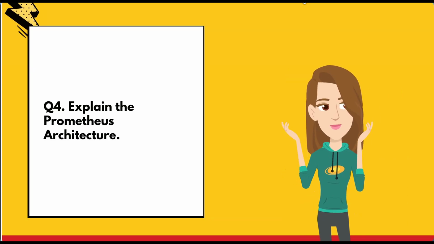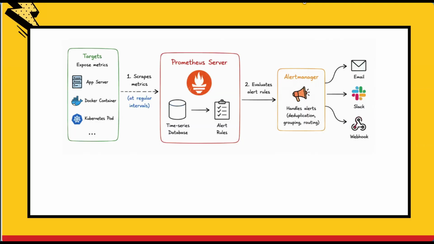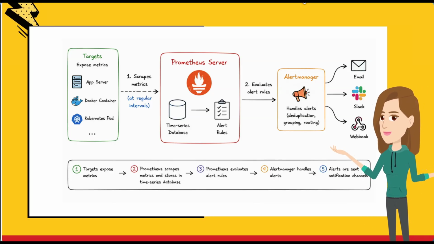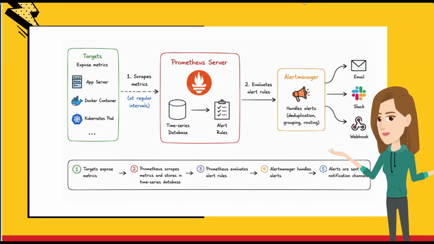Next, we have, explain the Prometheus architecture. The Prometheus architecture consists of targets exposing metrics, and then Prometheus scrapes those metrics at regular intervals. It stores them in a time series database and then it evaluates alert rules and sends alerts to the Alert Manager. So the overall flow looks like this. Target exposes the metrics which are scraped by Prometheus and stored in the database.